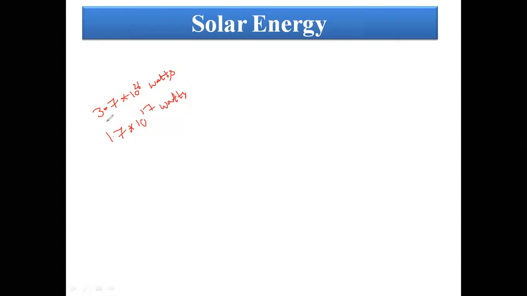In space, the available power is that the sun releases 3.7 × 10^26 watts, but only 1.7 × 10^17 watts reaches the earth's surface. If you utilize this 1.7 × 10^17 watts properly, there is no need to depend on other energy sources, that is, conventional sources like thermal power plants, hydro power plants, or nuclear power plants.